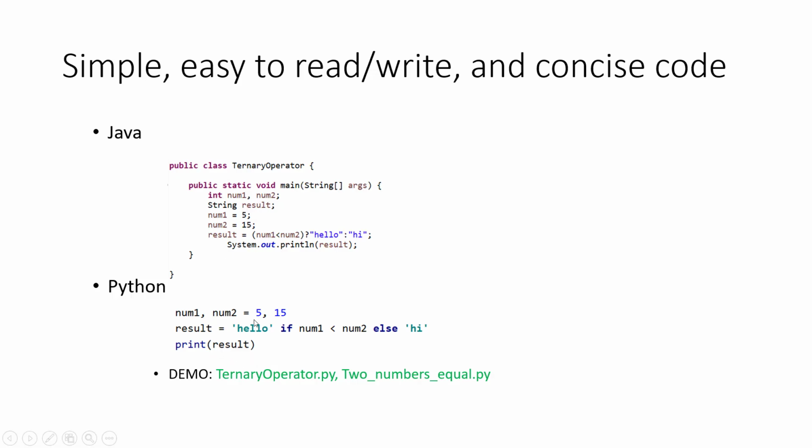If you compare both Java and Python, the ternary operator code is easier to understand in Python than in Java. We are assigning the values num1 and num2 separately in Java, whereas in Python we can assign them in one line. We cannot write this way in other programming languages, that is either C or Java, and the semicolon at the end of the line is optional in Python and mandatory in Java. So now let's see the demo.